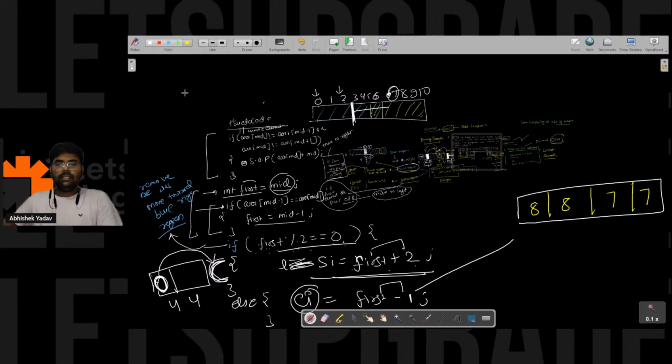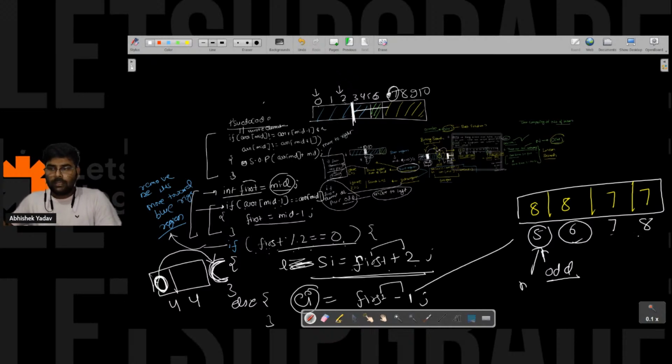that is the 8 8 7 7, right? So you know one thing, let's assume this is a 5 6 7 8, right? In the yellow region you know one thing, that the first element of the pair will be present at the odd index, right? First element of the pair will be present at the odd index. So if this is the mid, that is the first element of the pair is present at the odd index, then you have to move toward the left hand side part, right?